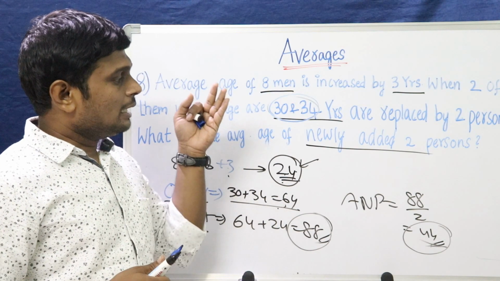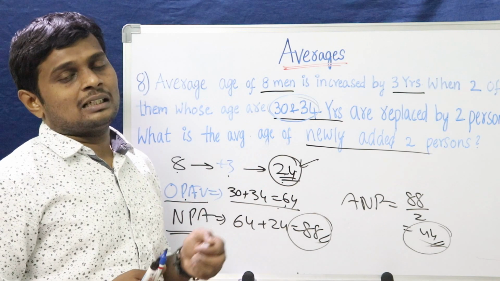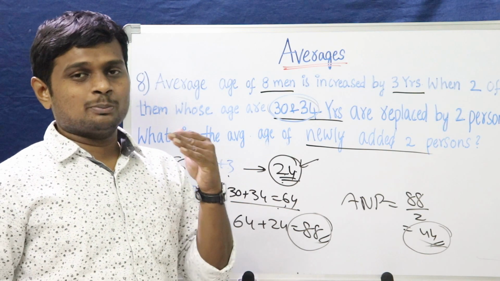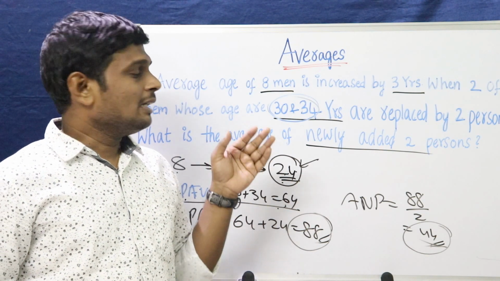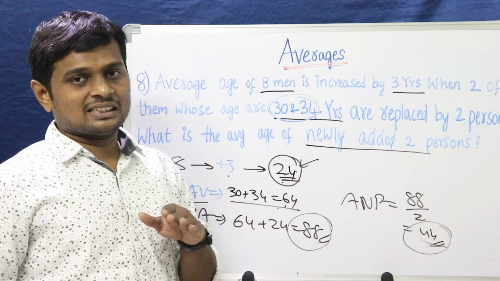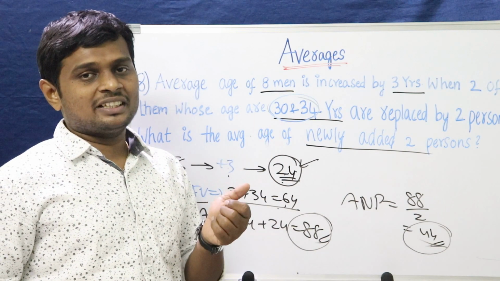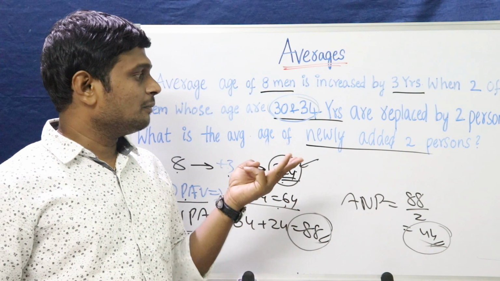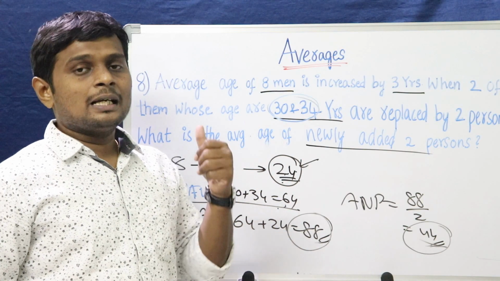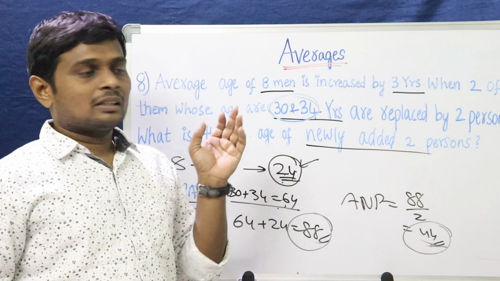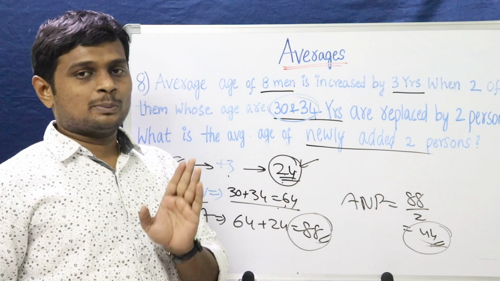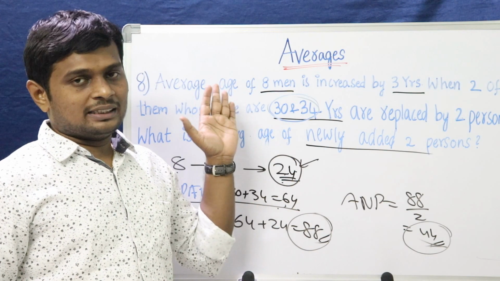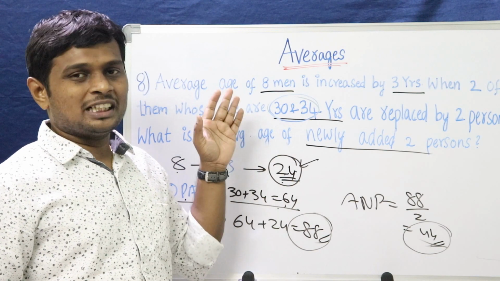Let me recap the concepts which we have discussed so far in this class. We started with the definition of average, that is sum of the observations divided by the total number of observations. Then I discussed one concept called the deviation. Sum of the deviations in any average problem is 0. By that we have solved most of the problems. Then the third concept I discussed is the average speed. Average speed is 2xy by x plus y. I have explained the concept by the derivation, right? Those are the 3 concepts which we have discussed, and we have discussed multiple problems.